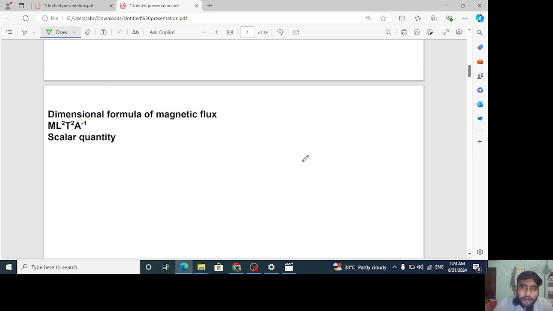How? Because it is the dot product of two vector quantities, B and A, both of which are vectors. We already looked over the dot product. So the result will be scalar, because the dot product of two vector quantities is always scalar. Remember it. So it is a scalar quantity.